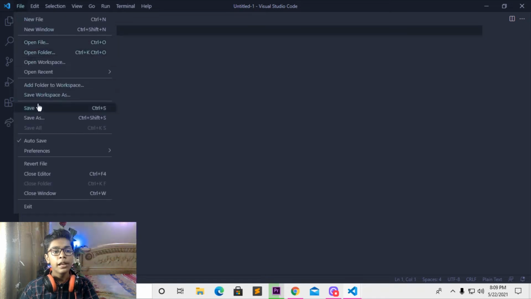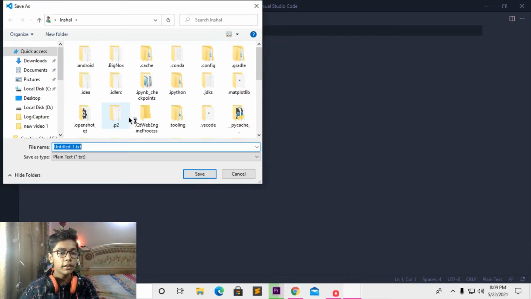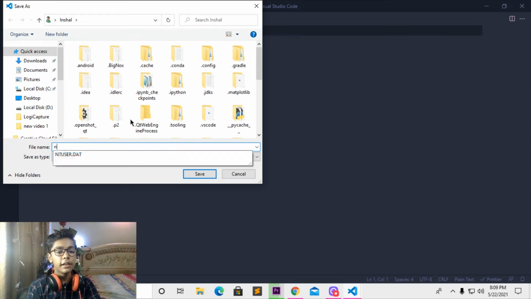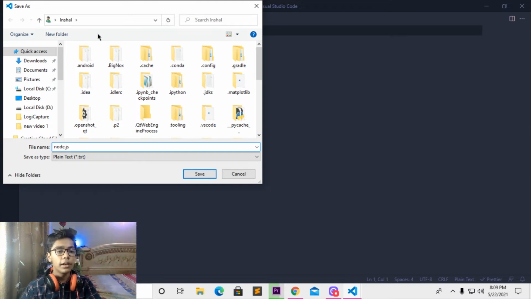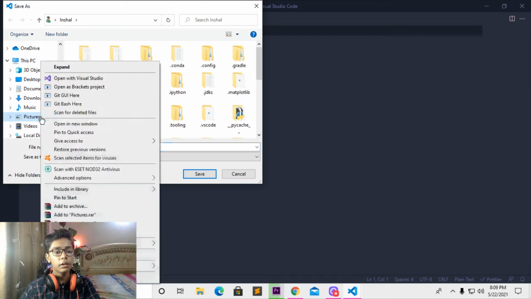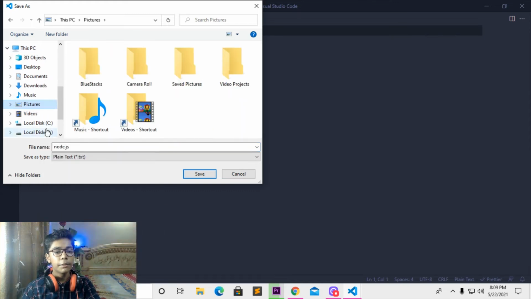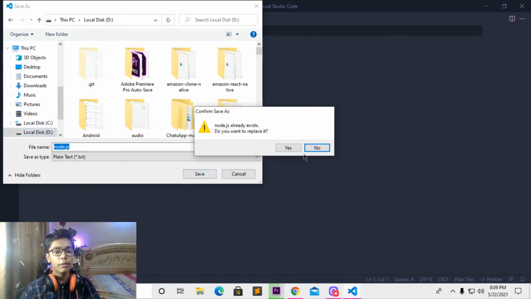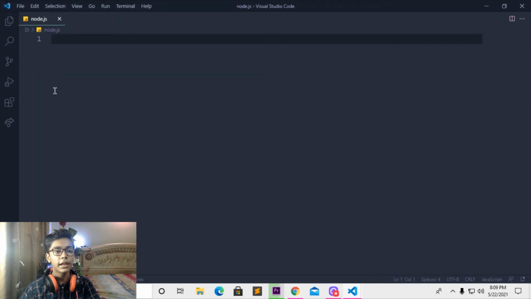I'll move to File and save as a Node.js file. Here we have to use JavaScript to work on Node.js, like I've been telling you. So here I'll simply write node.js, then save that into local disk D. I am making one example file so you can see what we have to do in that. Just press yes so we can cover it here.